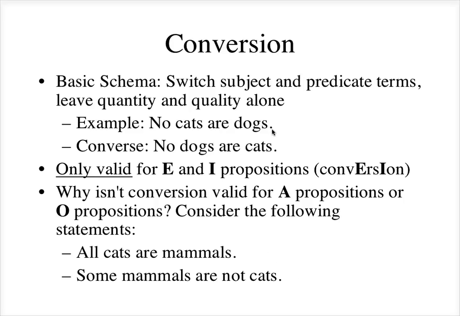Whereas when we do this on E propositions, no problem. They're both true. And we could do the same thing with an I proposition. So if we had the statement, some cats are furry things, we could switch that around and also get a true statement. So some furry things are cats.